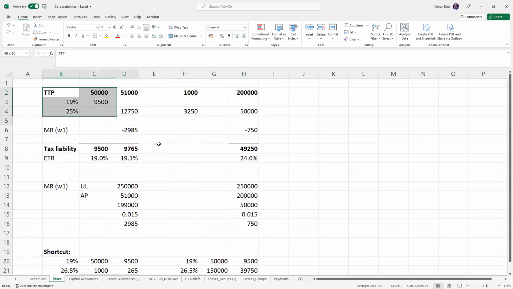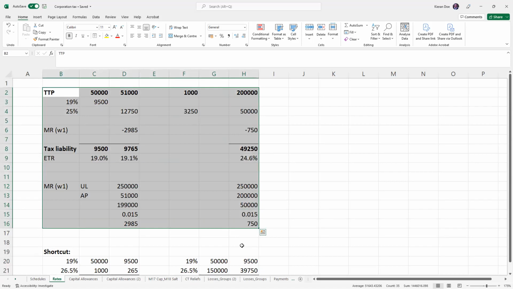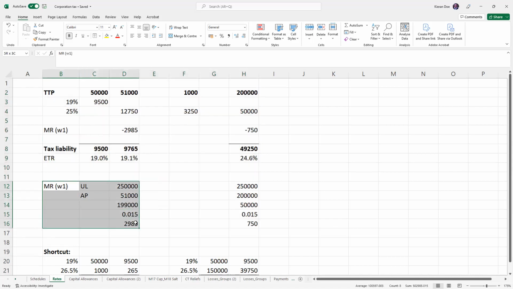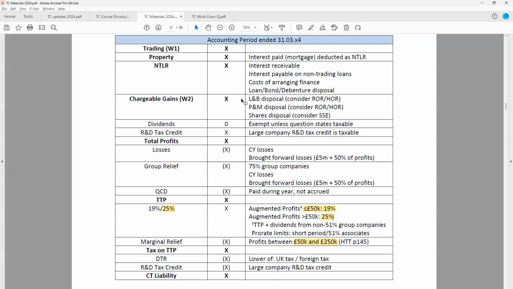So really in the TC exam, it's going to be more computational, like calculating a tax liability, and therefore you should show your full workings. But like I said, with the marginal relief formula in the book, it really isn't too difficult to do these calculations and pick up what will be some relatively easy marks there in the exam.